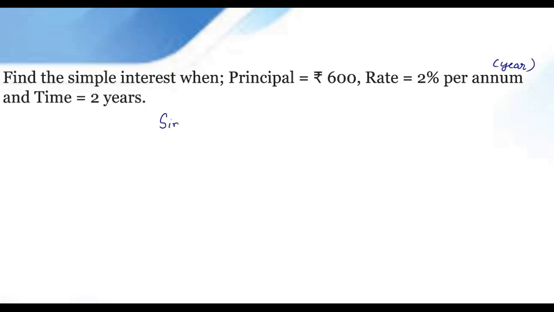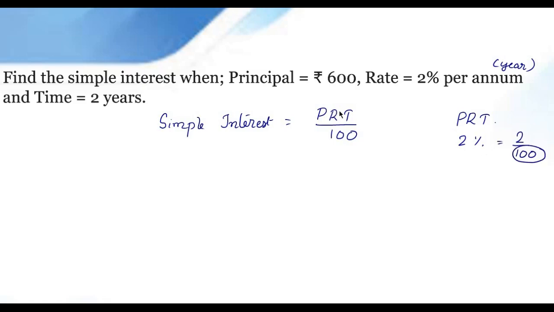We have the formula for simple interest. Did you remember the formula? What is that formula for simple interest? It is PRT by 100. You can write PRT by 100 because this 2% rate, we will write it as 2 by 100. This 100 is included in the formula. But remember about this 100.